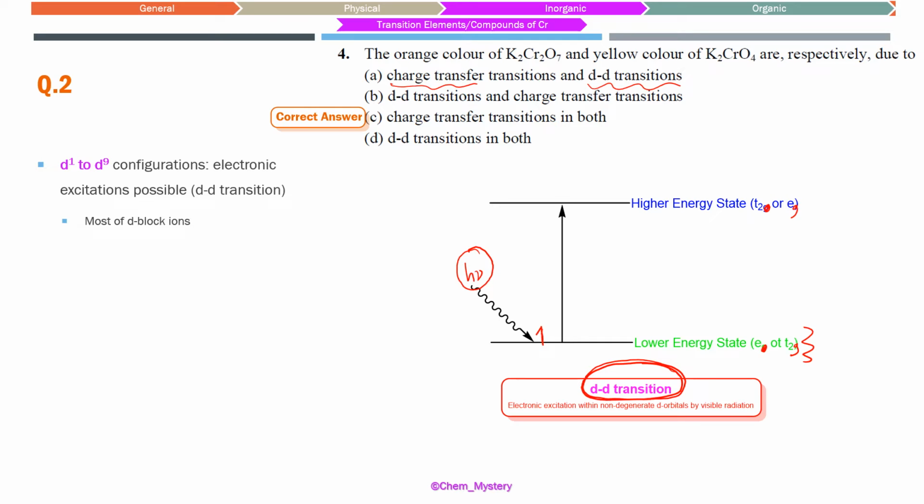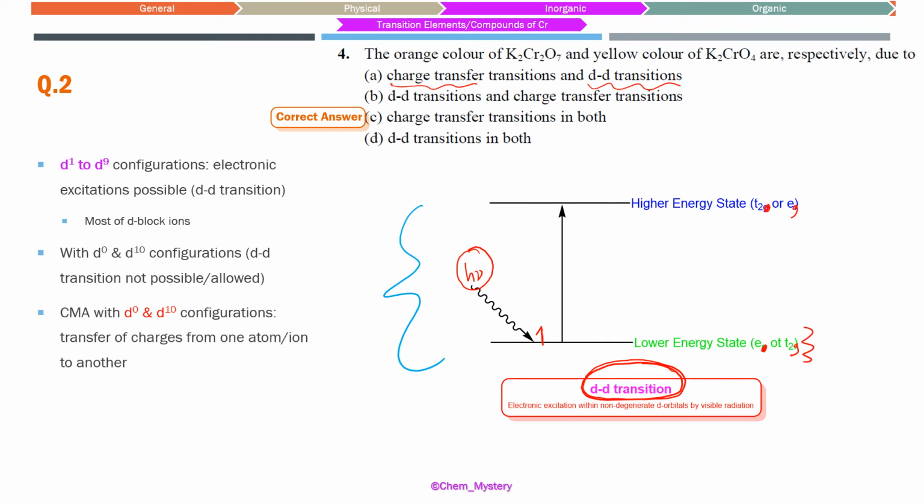Okay, in this d-d transition, at least one electron or a maximum of 9 electrons can be given this possibility, because if there are 10 electrons, we'll be having those quantum mechanical restrictions like the Pauli exclusion principle. We cannot excite an electron into the higher energy level. That will not be possible basically. So whenever we have d0 or d10 configurations, this thing which we have seen over here is going to be non-operational. This cannot be possible.